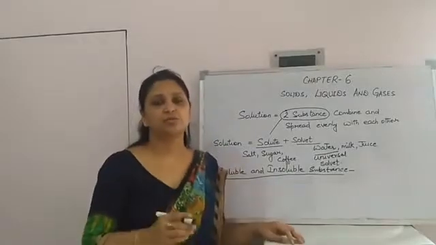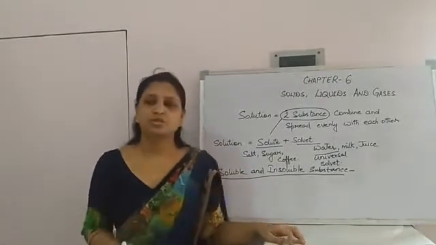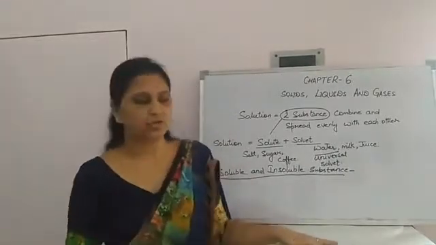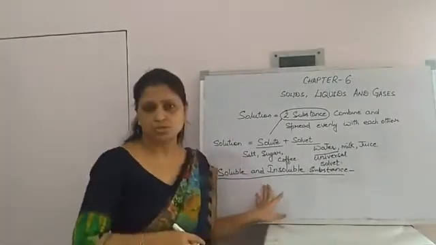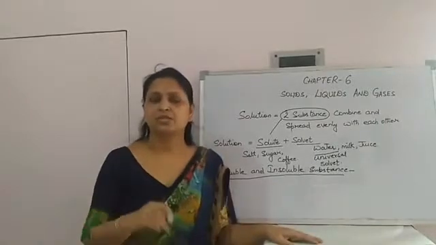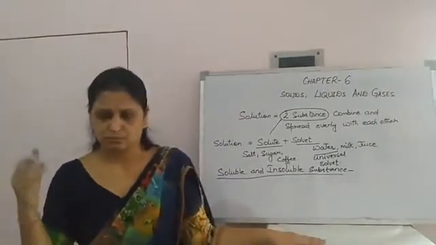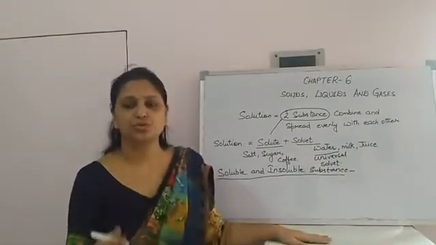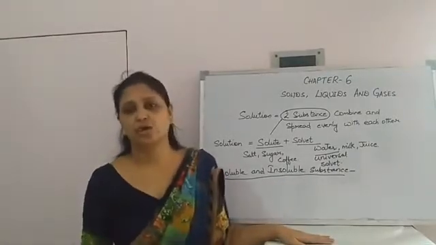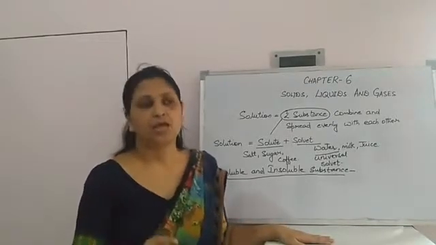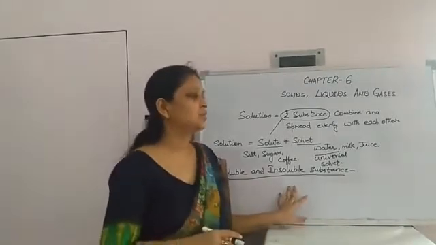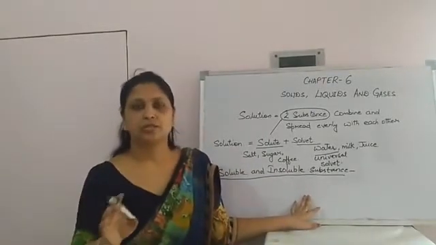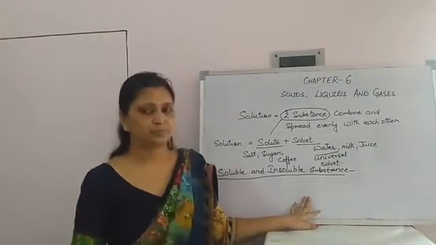Soluble substances are those substances which dissolve in water or properly mix in water, like sugar and salt. Insoluble substances are those substances which do not dissolve in water, like sand, soil and oil. Insoluble substances either settle down or float on water. They never mix with water.